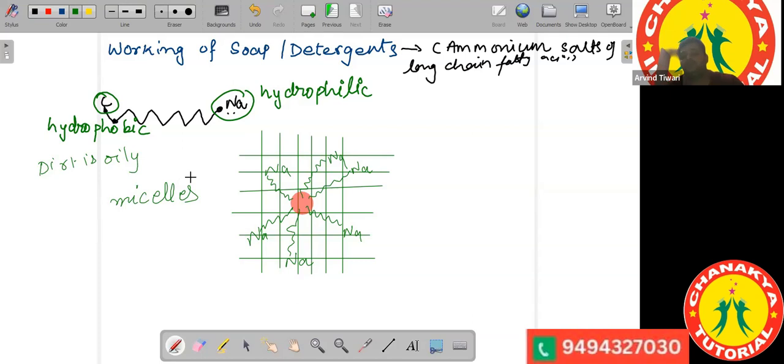These are the structures formed when the soap molecule attaches itself with dirt and water.